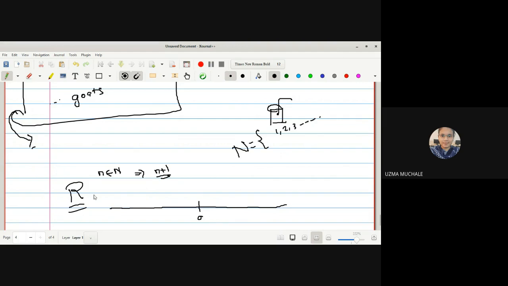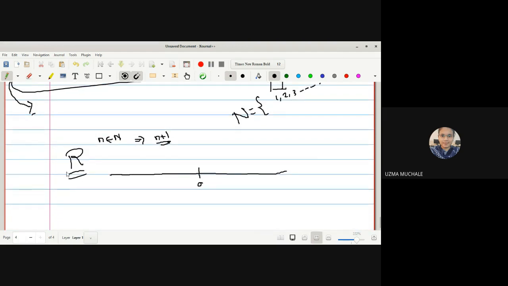Have you written a real line, a real number set, somewhere? You haven't written a real number set. We have written the set of natural numbers in the form of a set. We have written the set of integers in the form of a set. Even we have defined what a set of rational numbers is. It is of the form p by q, where q is not equal to 0, and p and q are nothing but integers. So we haven't defined what a real line is, or we haven't written the real line with the help of some set.